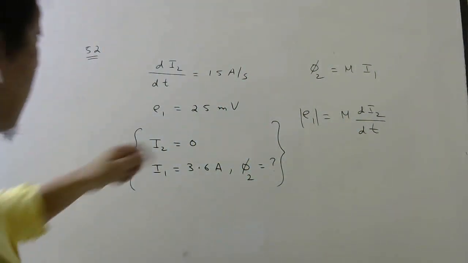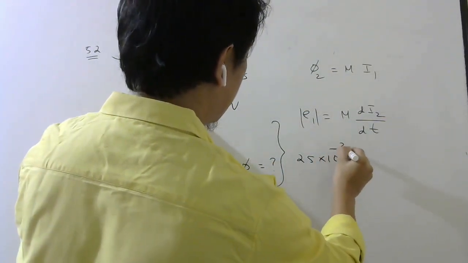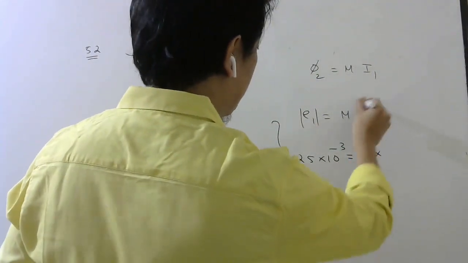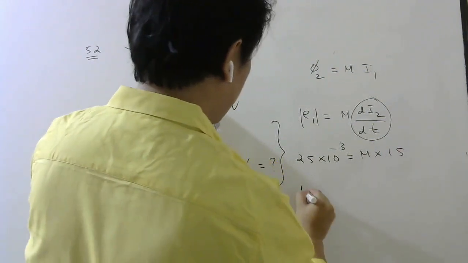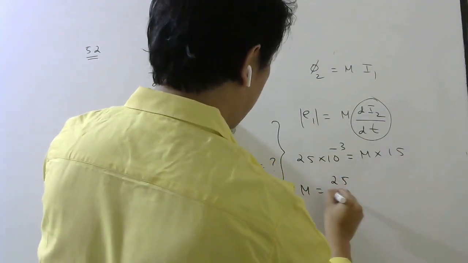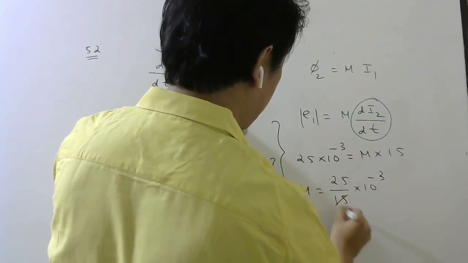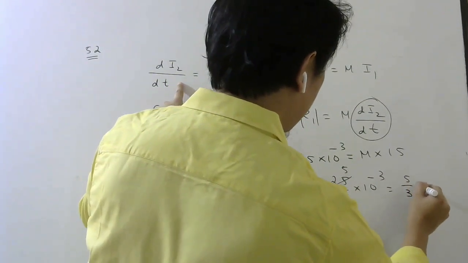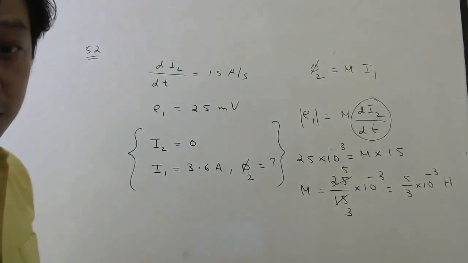So what is the EMF induced in the first coil? 25 millivolt, 10 power minus 3. Mutual inductance we don't know. Rate of change of current in the second coil is 15. So mutual inductance is 25 by 15 into 10 power minus 3. 5 3s are 15, 5 5s are 25. So 5 by 3 into 10 power minus 3 Henry. That is the mutual inductance.